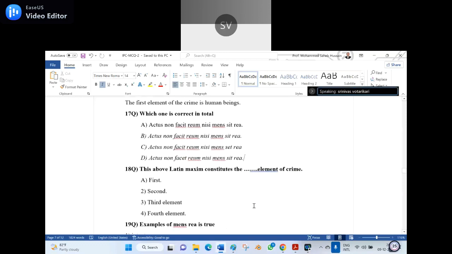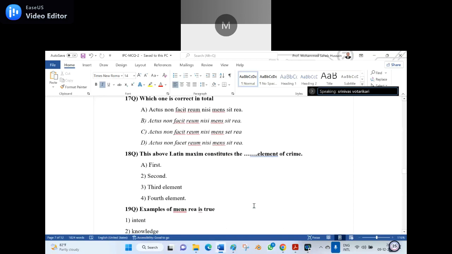Okay, now let us go to the 18th question. The above Latin maxim constitutes which element of crime? A, first. B, second. C, third. D, fourth. Which element is it? A, first? Wrong.